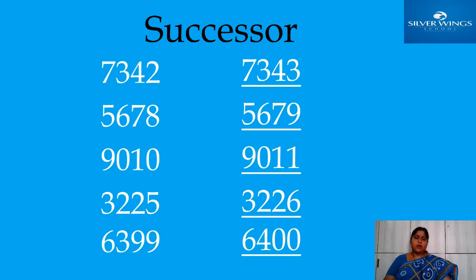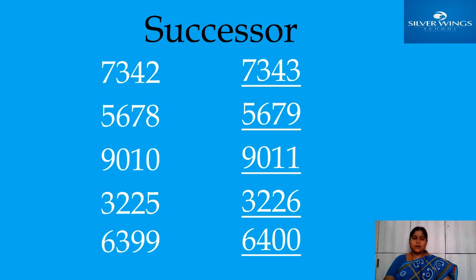Okay. Now the second number, 5678. What is the successor of 5678? Usually here also you should check like that only. In the ones place I am given 8. What is the number just after 8? 9. Then in the place of 8 you should write 9. Then 5679 is the successor of 5678.